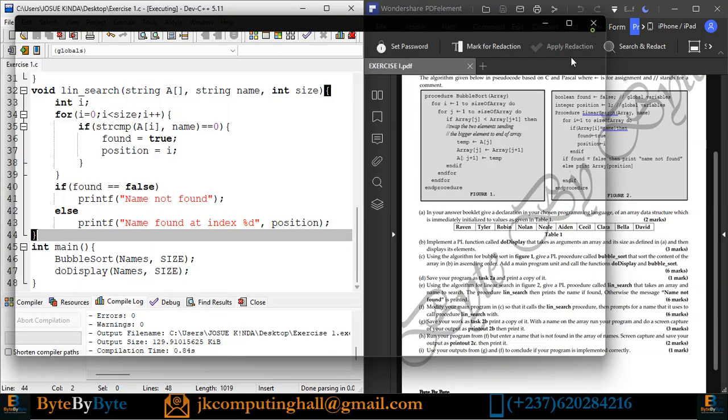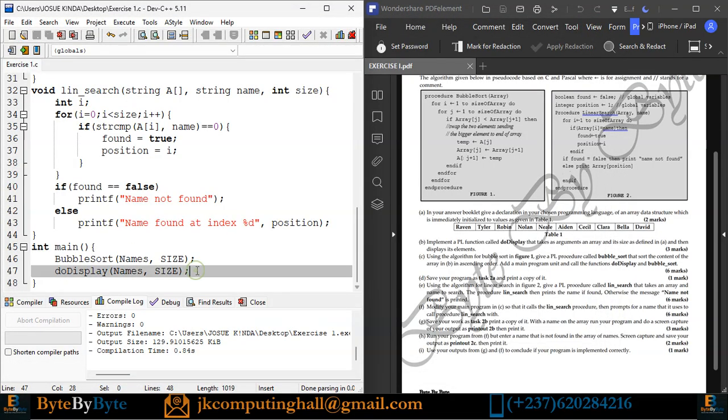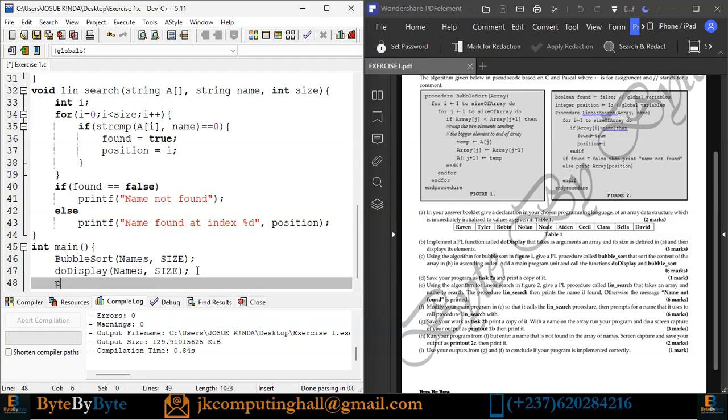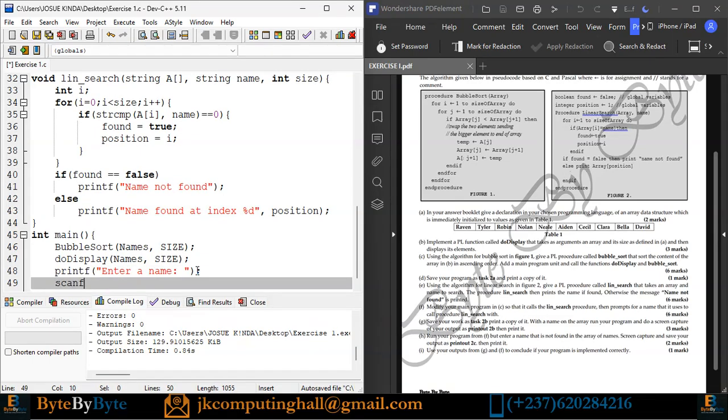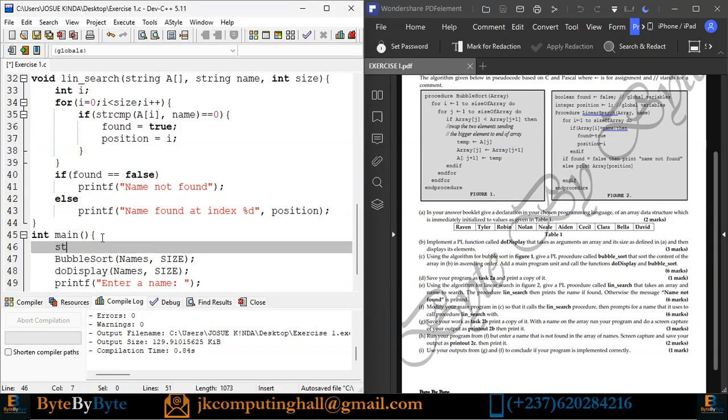But before that, I need, as usual, to enter a name. So printf enter a name. Scanf %s name. So what do I have? I need a string name.